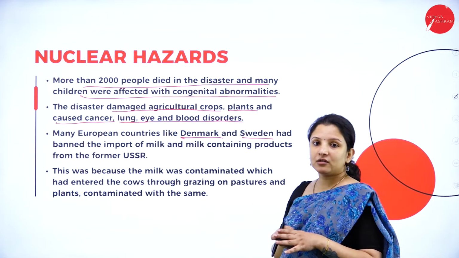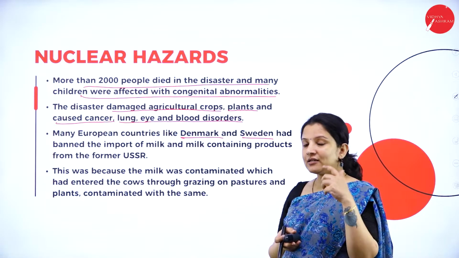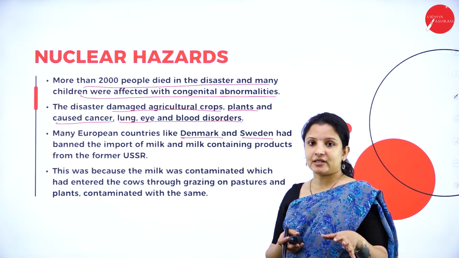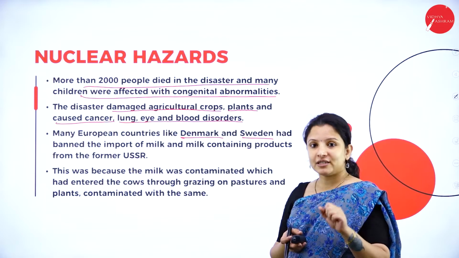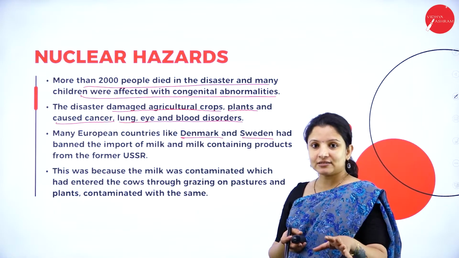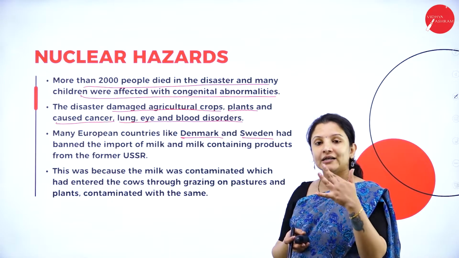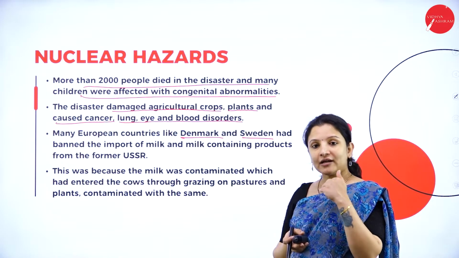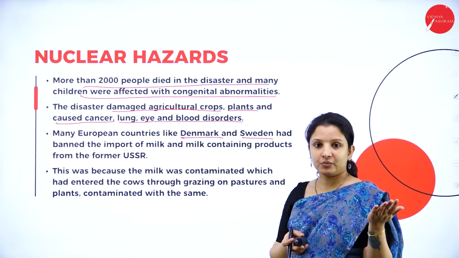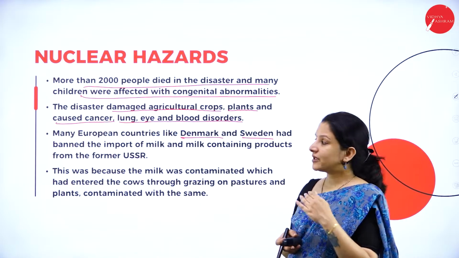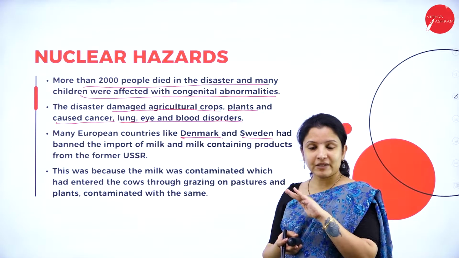Why they banned milk was because obviously the grasses and pastures got contaminated. If the cow feeds on these pastures, the radioactive substances will enter the cow and mix with the milk. If that milk is consumed by human beings, it will cause various health problems in them. So that is why the milk was completely banned.